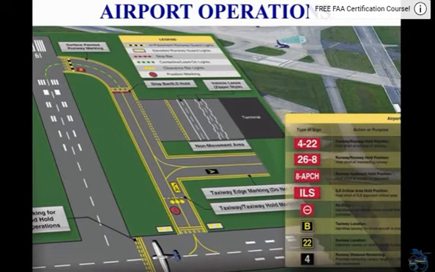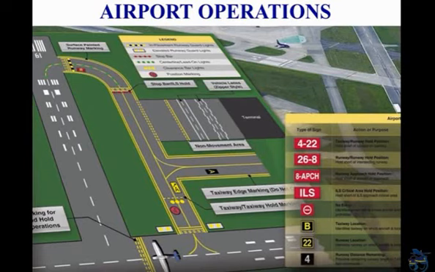Airport operations. This tutorial covers airport operations. Each time a pilot operates an aircraft, the flight normally begins and ends at an airport. An airport may be a small sod field or a large complex utilized by air carriers. This chapter examines airport operations, identifies features of an airport complex, and provides information on operating on or in the vicinity of an airport.